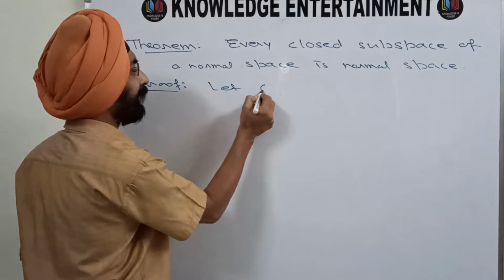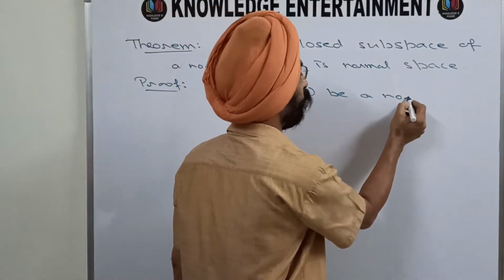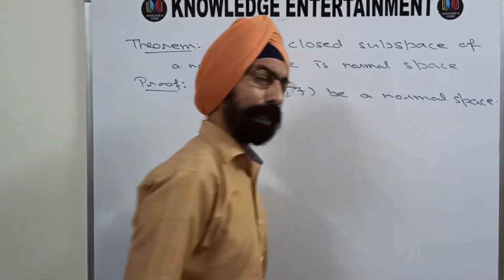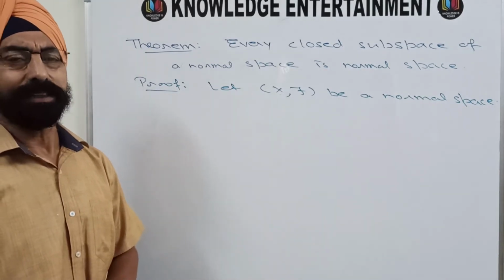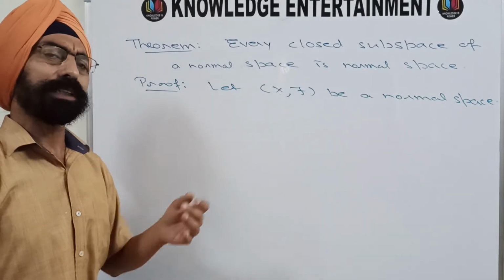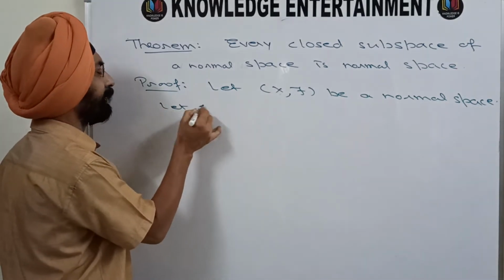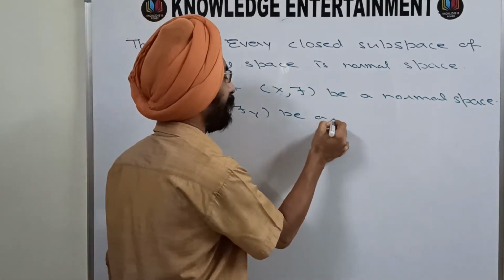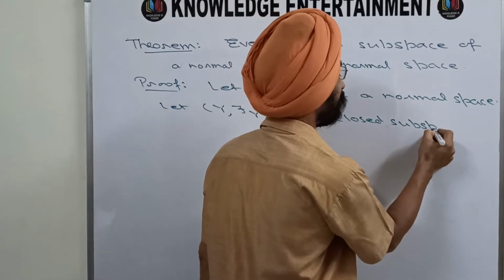Let (X, tau) be a normal space. I have taken a normal space and now I'll take a closed subspace of it, and then I'll prove that the closed subspace is also normal. So let (Y, tau_Y) be a closed subspace of it.